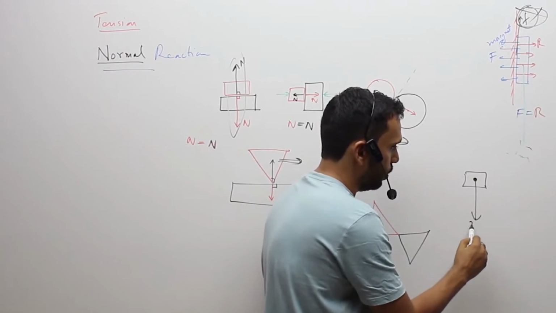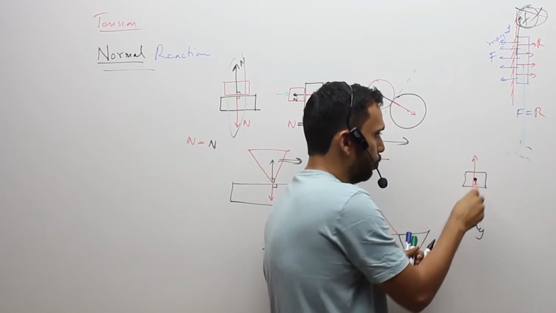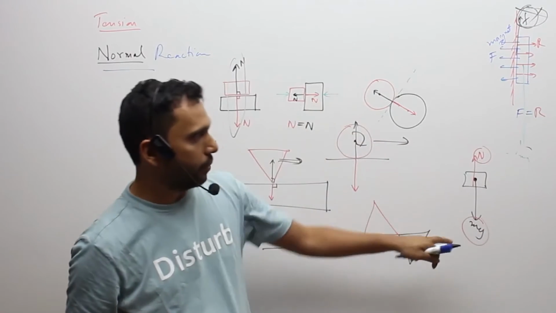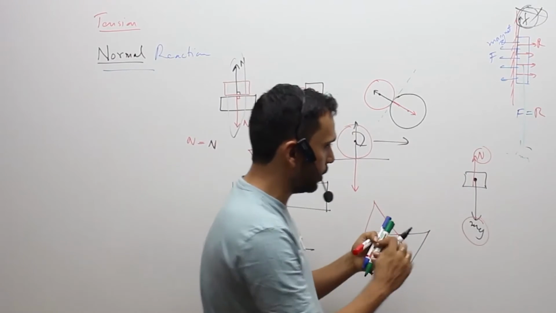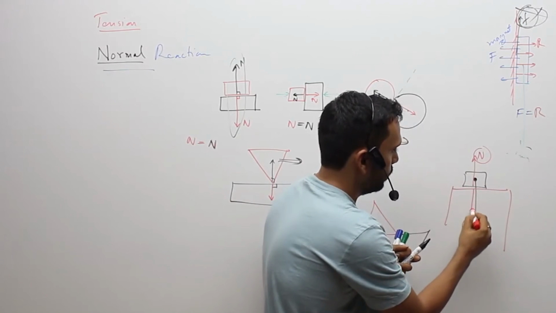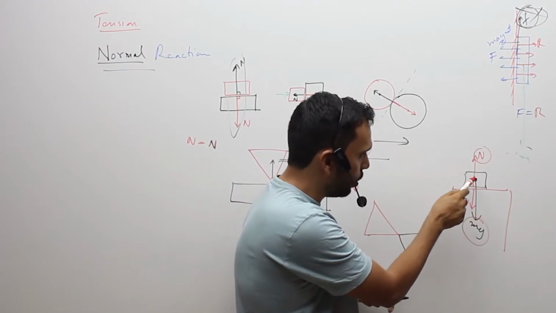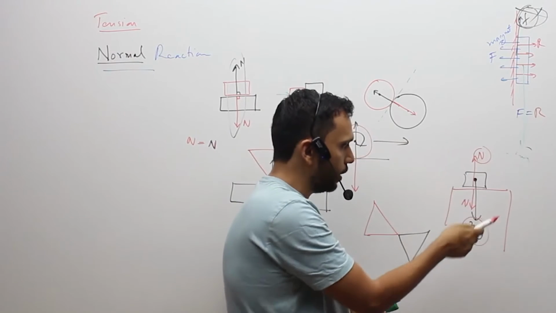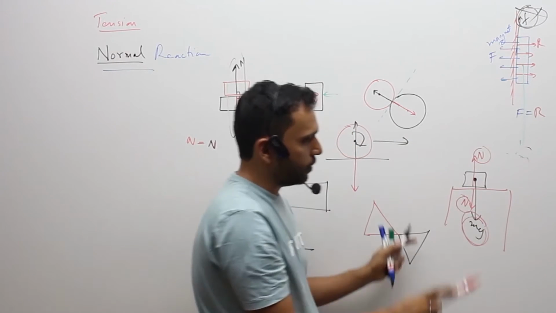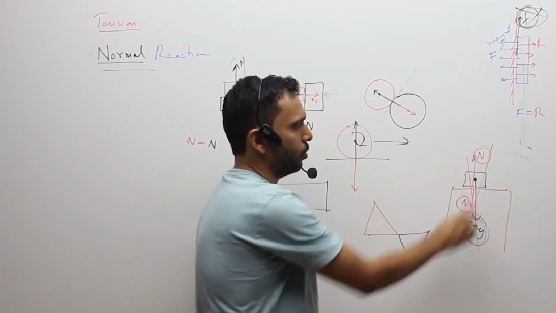Your mg and N, by the way, were acting on the same body. Mg was the pull from the earth. N was the force from the body below onto this. This N and mg were acting on the same body. Mg was not the normal reaction. The normal reaction happens to be on the other body, down there. So that's the confusion when we don't draw the free body diagram. When we draw it wrongly, sometimes you think this mg was the normal reaction, which is absolutely wrong.